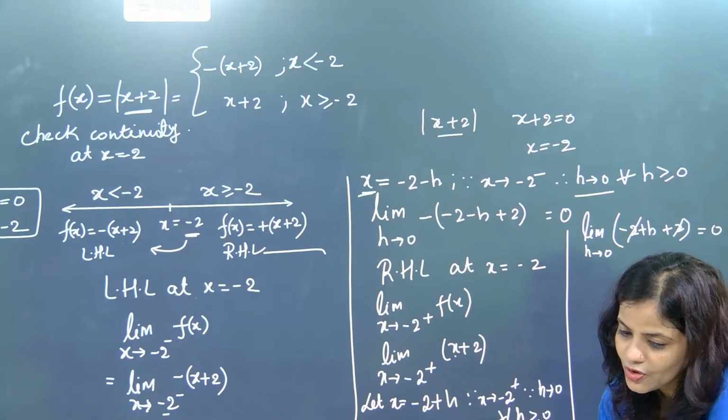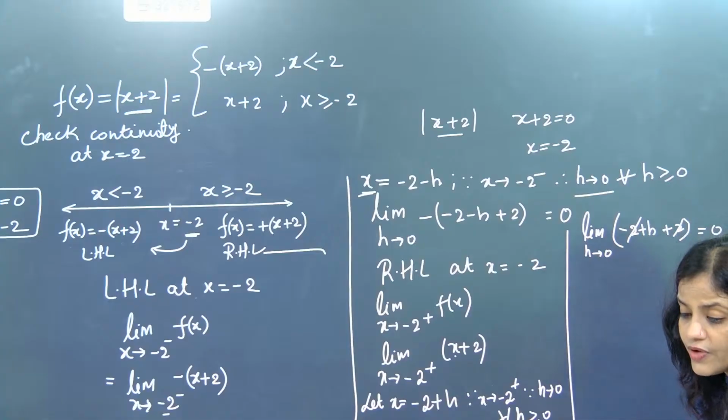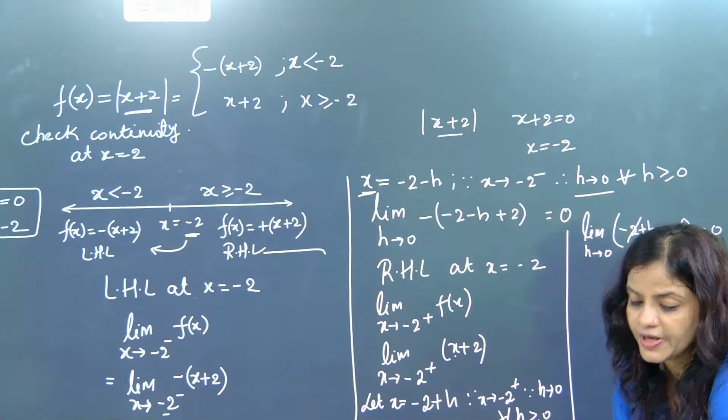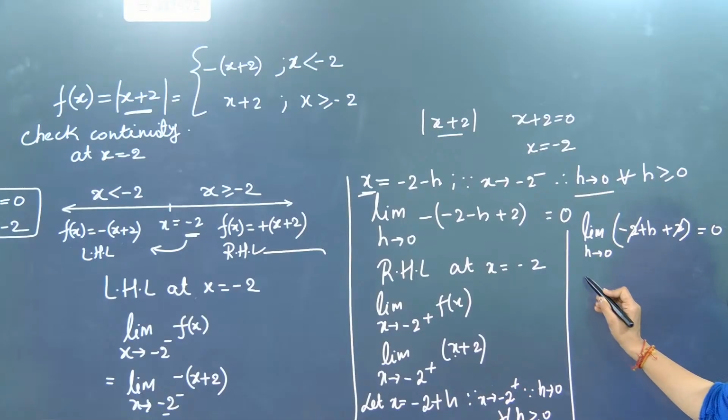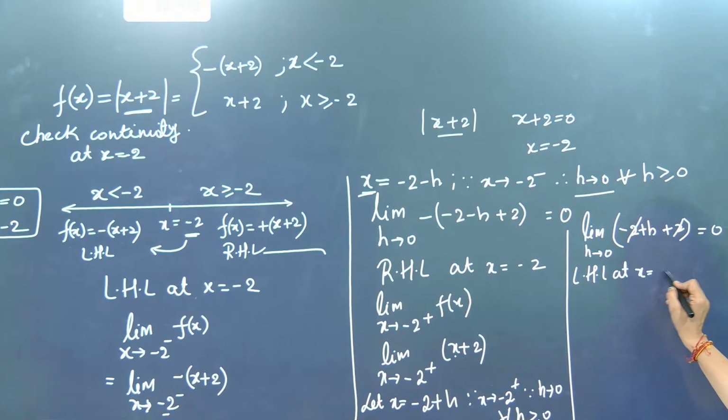For questions where h tends to 0, beta, always we are removing h and putting that part, so that the answer will become our limit. So now here, it is coming. So we are knowing that limit LHL at x equal to minus 2 is equal to RHL at x equal to minus 2. Understood?